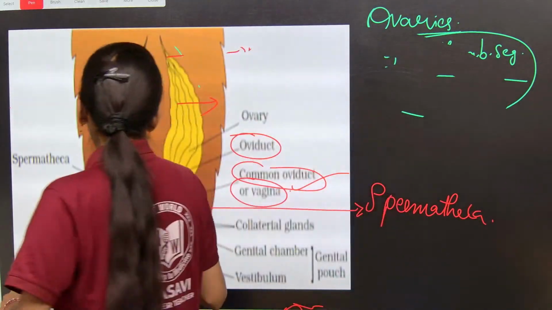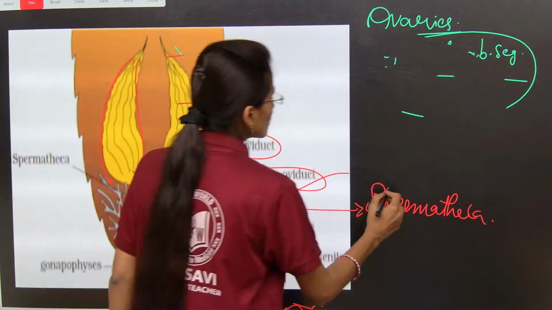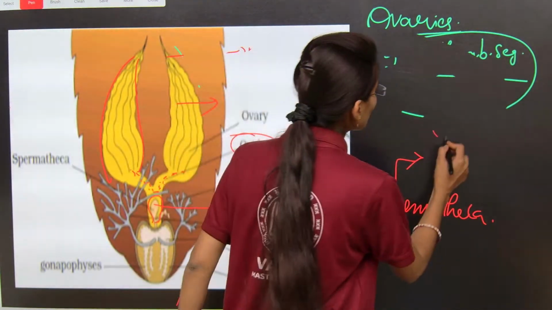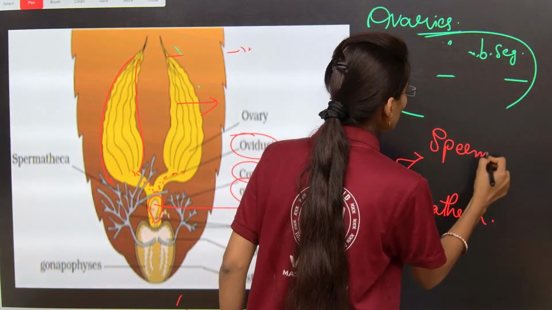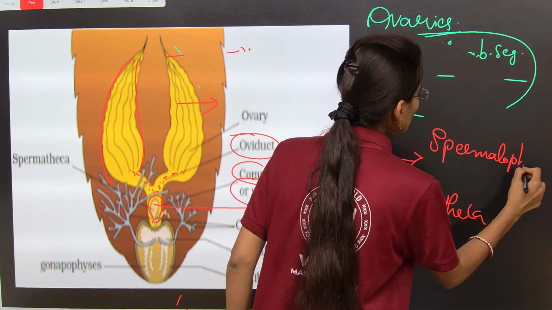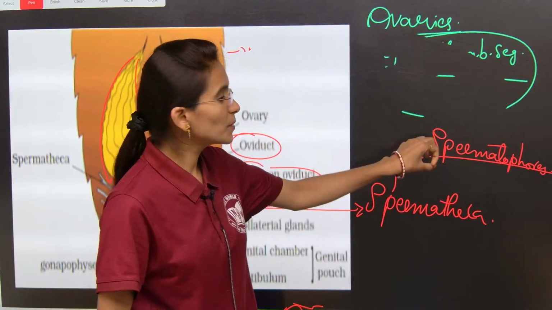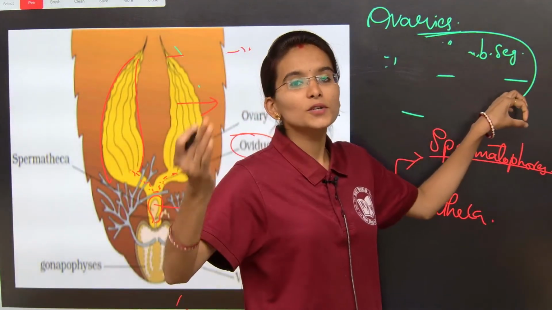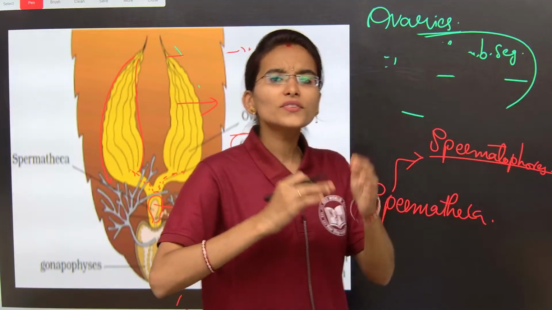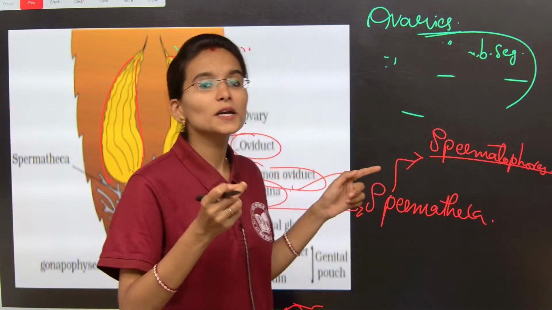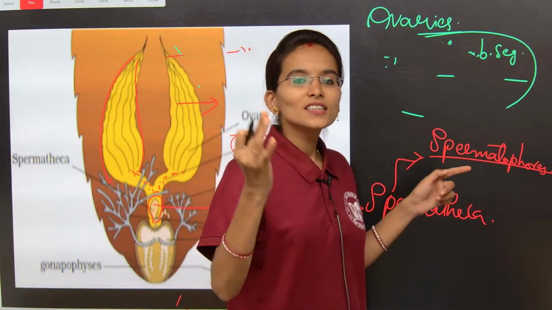At the region of the spermatheca, the spermatophores are going to be released from the male reproductive system of the cockroach. After releasing, you all should answer me, the spermatophore is made up of how many layers, my dear students? 3 layers, right?